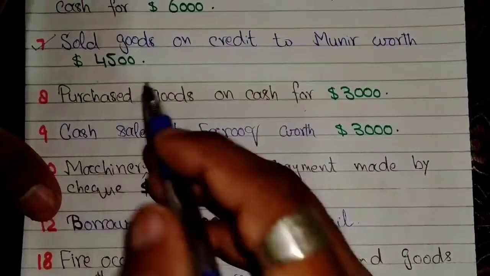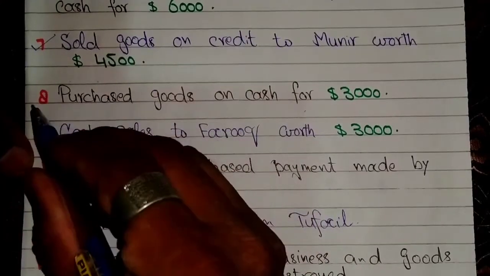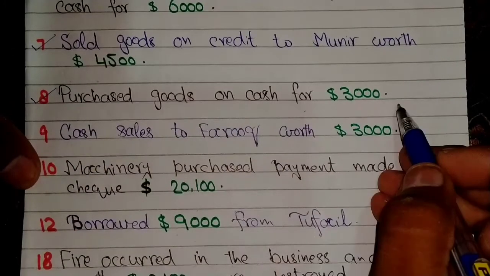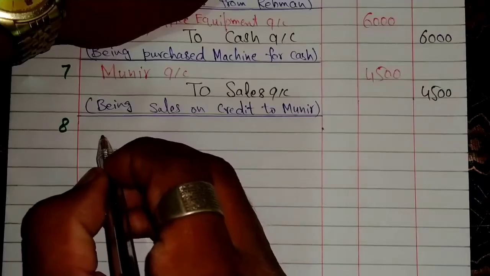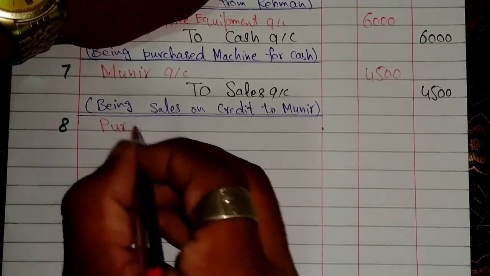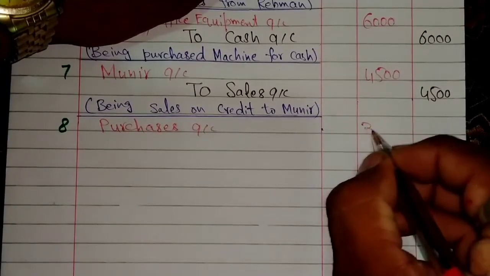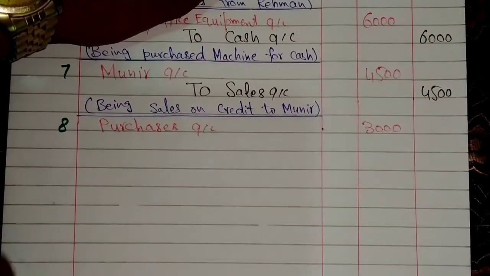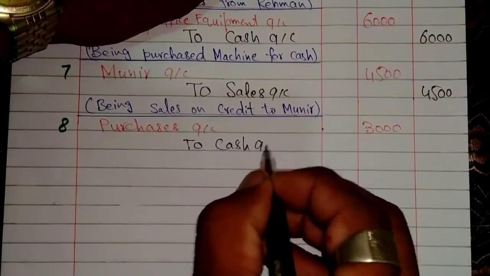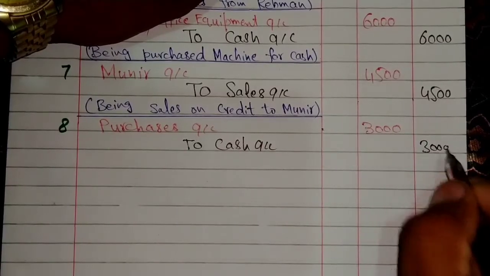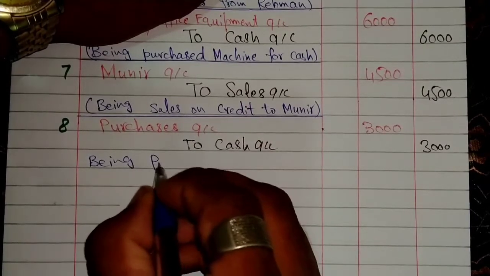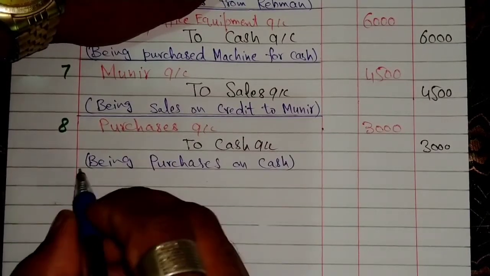Understand? Next transaction is very simple, which is on 8th January, purchased goods on cash $3,000. So purchases account will be debit $3,000, right? To cash account credit with amount $3,000, with description being purchases on cash. This transaction has been completed here.